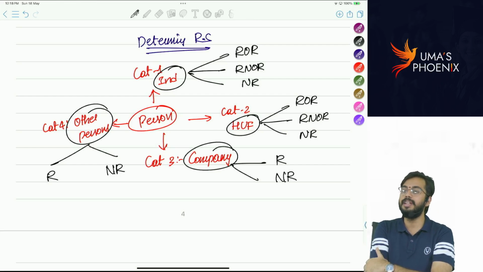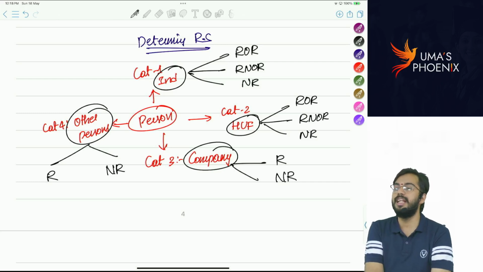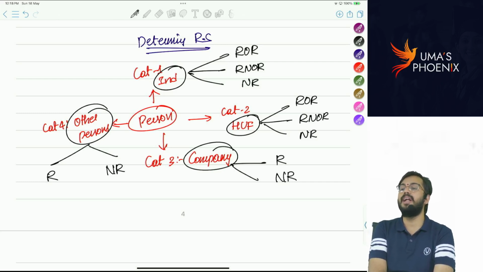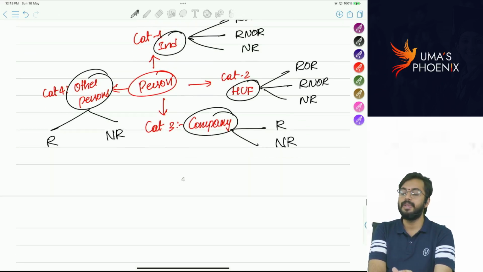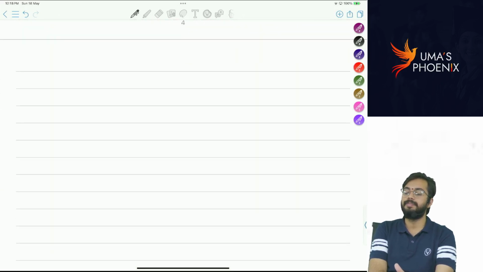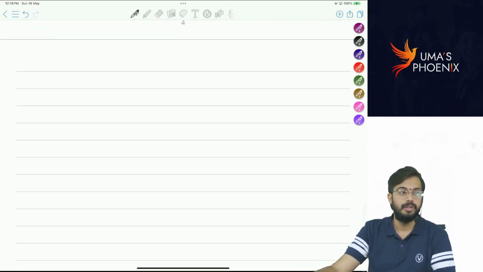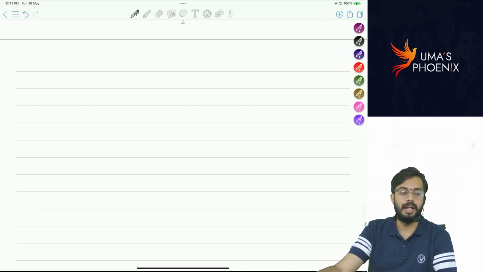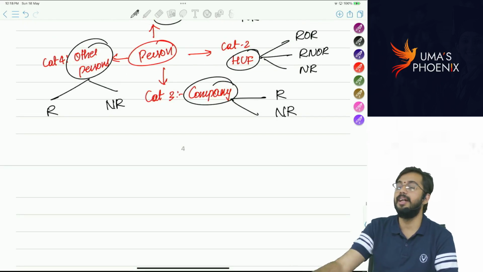Are you able to understand? So to determine residential status, person is classified into four categories: individual, HUF, company, other category of persons. Individual and HUF have three residential statuses. Company and other category of persons have two residential statuses. Next. So that much remaining we will see in the second lecture.